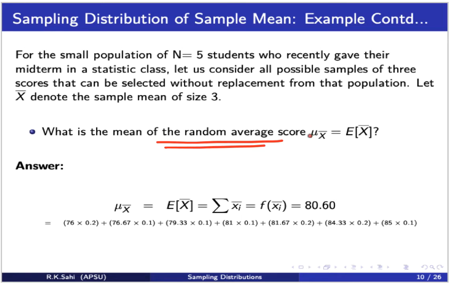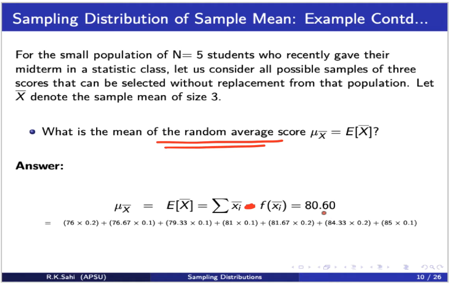We are looking at the mean of the sample means. The formula is multiplication: the expected value of the sample mean is the summation of xi times f of xi, and it is 80.6.